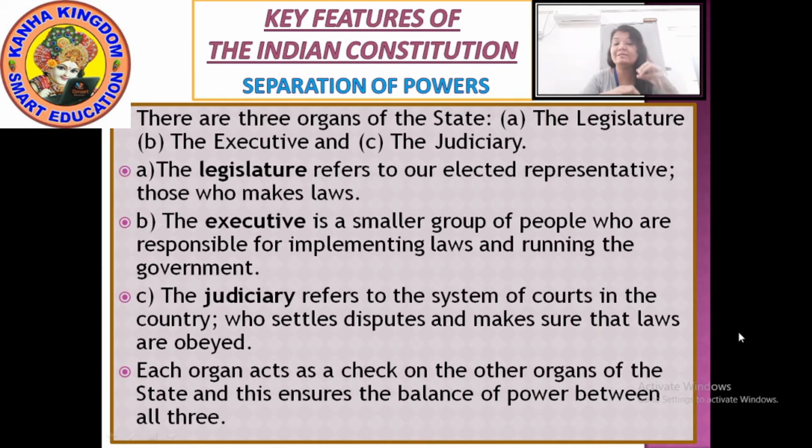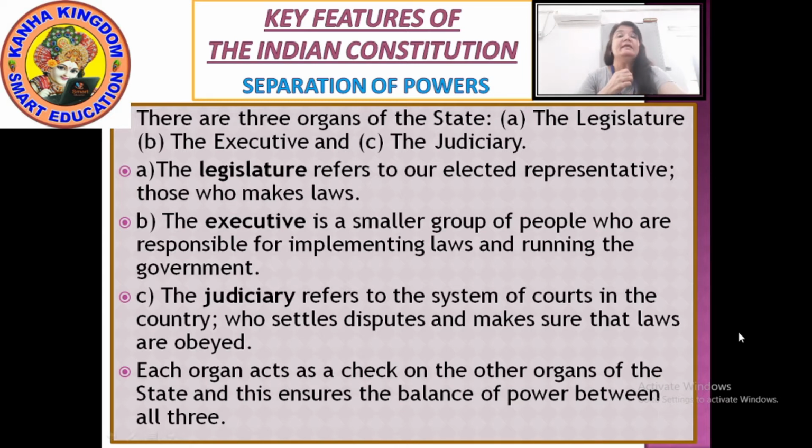Now how is that law going to be implemented? If any rules and regulations are being made, they are supposed to be implemented also. So to implement the laws made by the legislature, it is the responsibility of the executives.